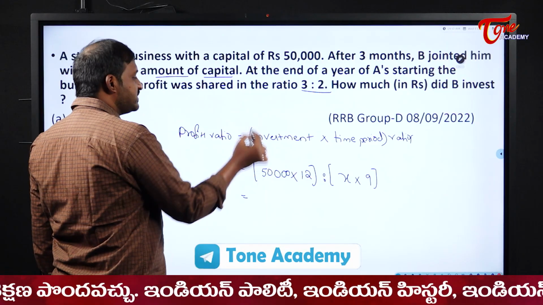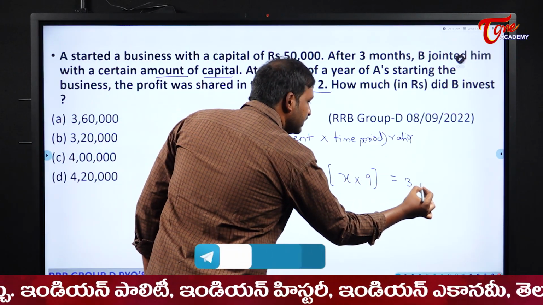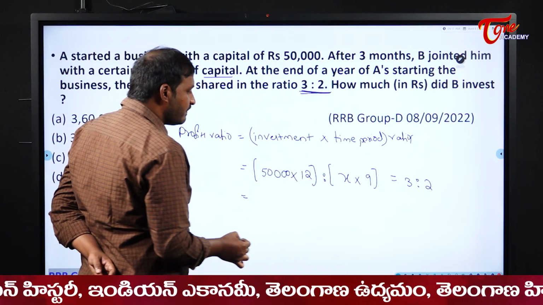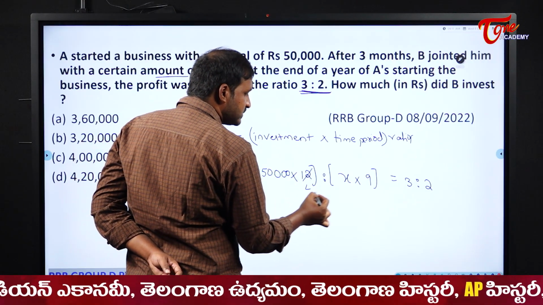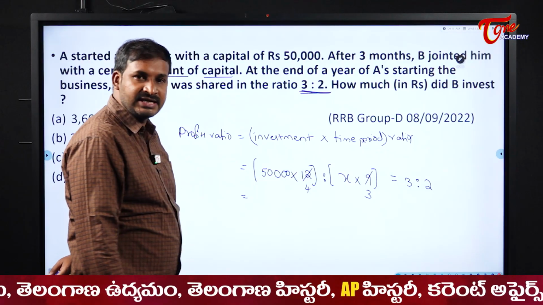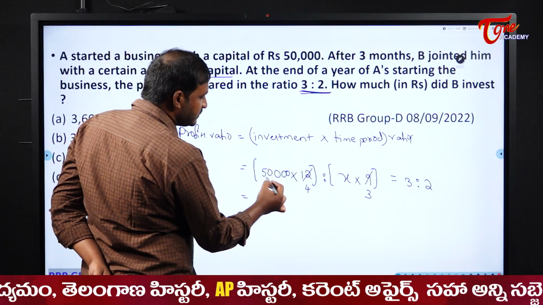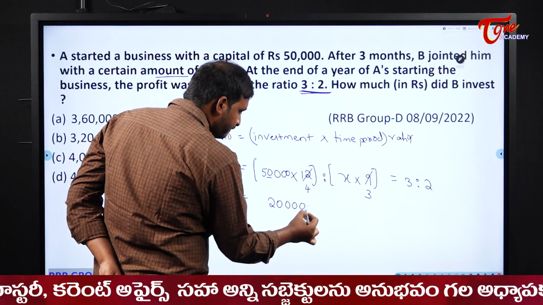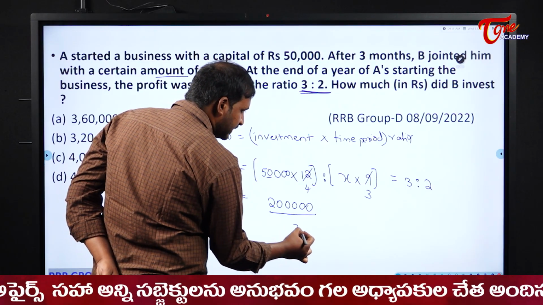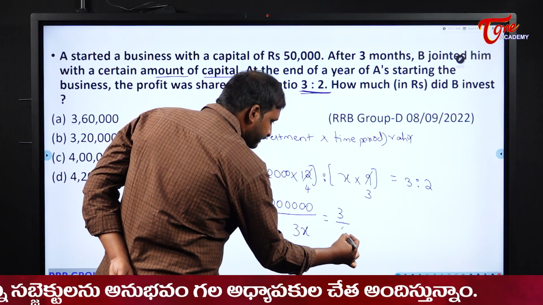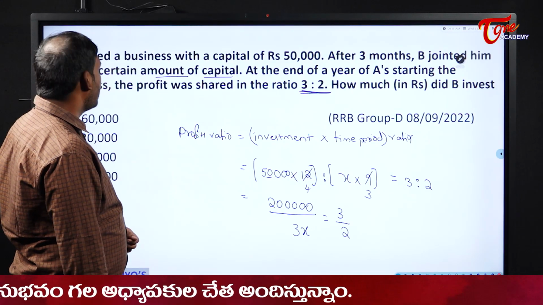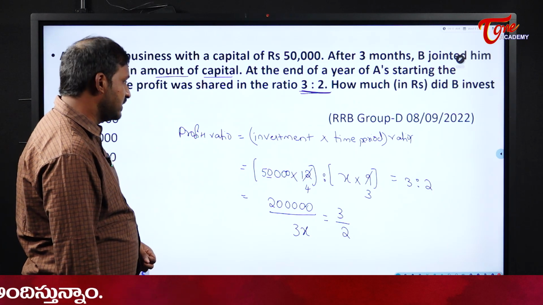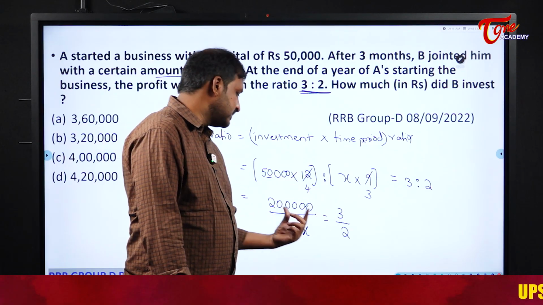Now what happens to this ratio? The profits ratio was given as 3:2 in the question itself. Okay, so now what happens here? In 12 and 9 I can cancel 3 fours and 3 threes, that's it. I cannot cancel any other further thing. So now what happens to 50,000 into 4? 2 lakhs. 2 lakhs by 3X is equal to 3/2, right? Profits were shared in the ratio 3:2. In this way, with 3 table we have cancelled, and this is the investment for us.